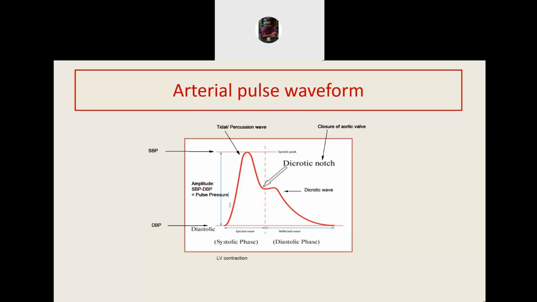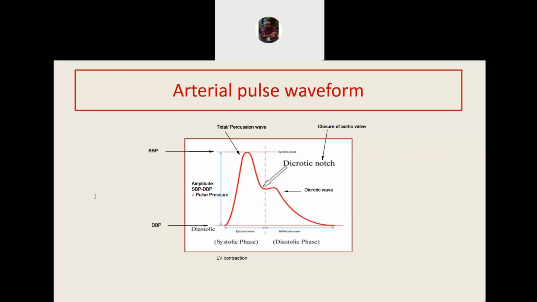There is one interesting concept: if we can take an algebraic average of all the pressures throughout the cardiac cycle, then what will the summated mean of the pressure be? Honestly, if that has to be done, we have to find the value by using integral calculus. But for a very simple version of doing this, we can do it in this way also.